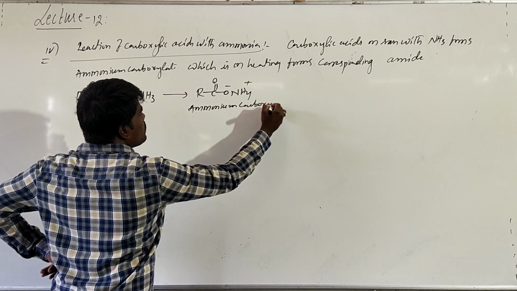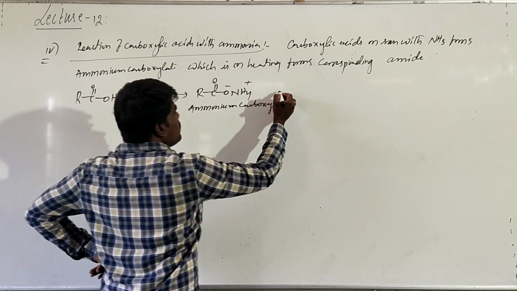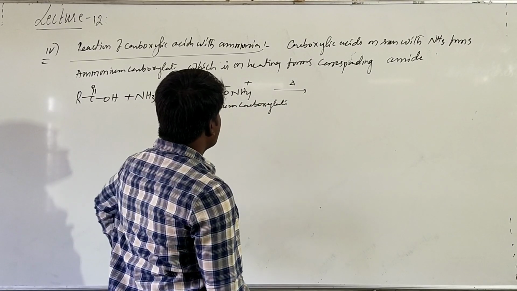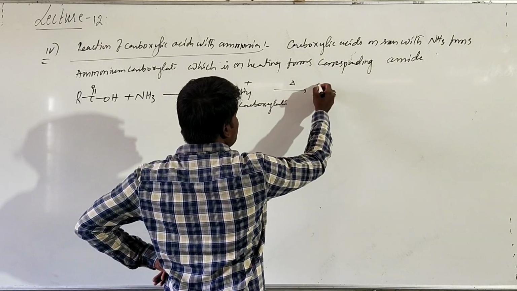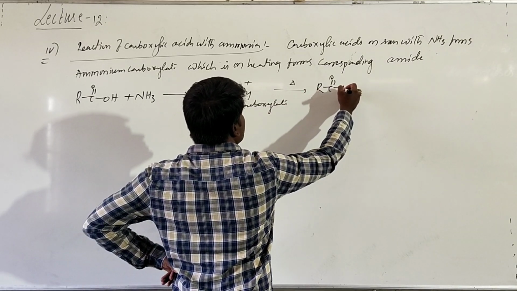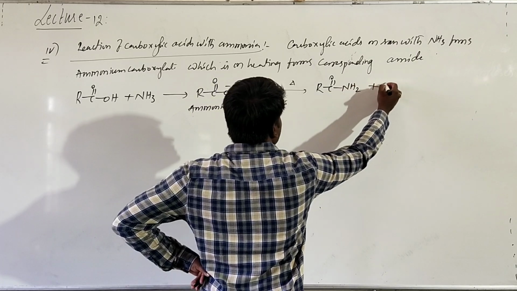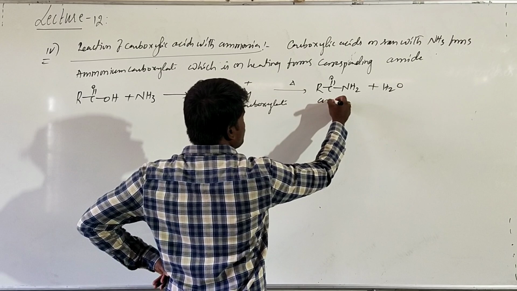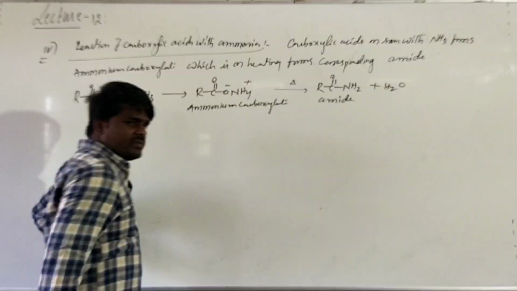This is what we call ammonium carboxylate. When you heat it, on heating it undergoes dehydration. It will form RCONH2 plus H2O. This is what we call amide.